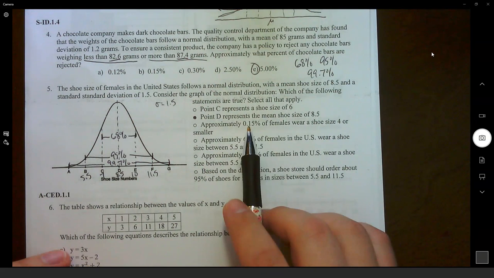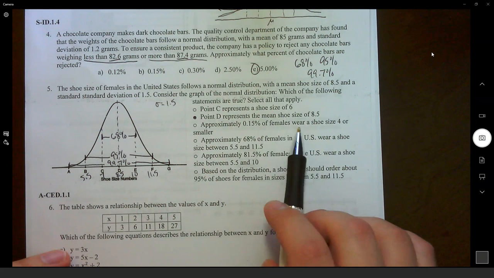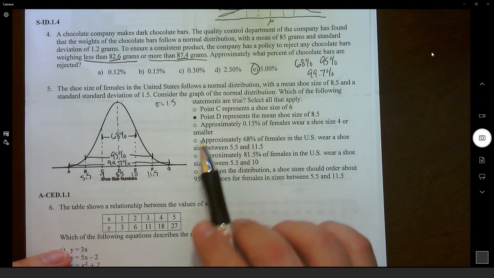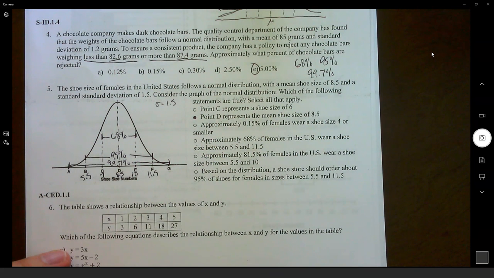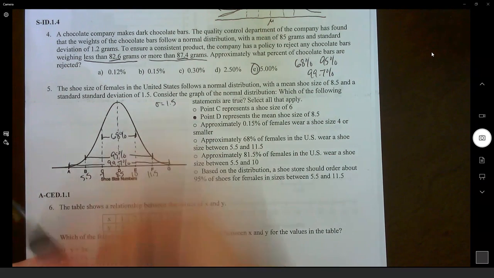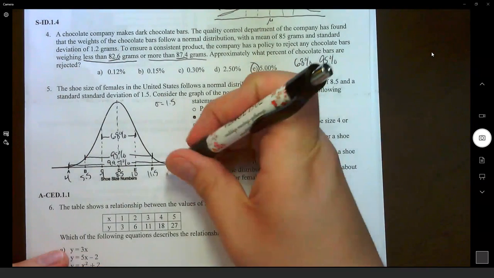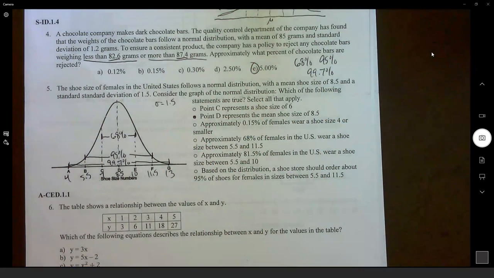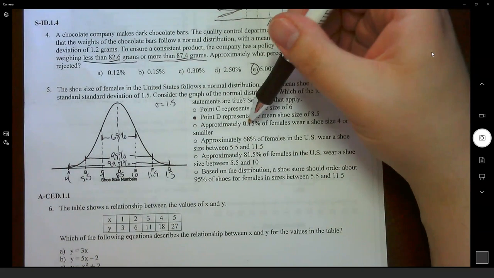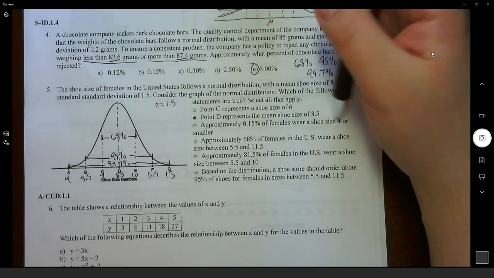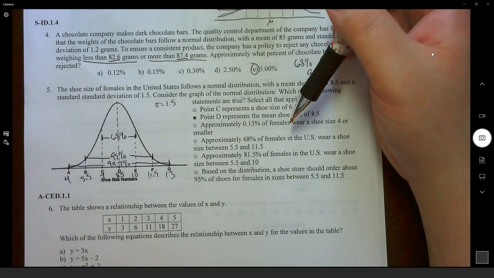Approximately 0.15% of females wear a shoe size 4 or smaller. Well, where is 4 or smaller? Well, if we take away the standard deviation from here, if we're going out one more, this would be 4, and this would be 13. We forgot to fill those in, but that's okay. We now know point A has the shoe size of 4. So 0.15% of females wear a shoe size 4 or smaller. Is that going to be true?